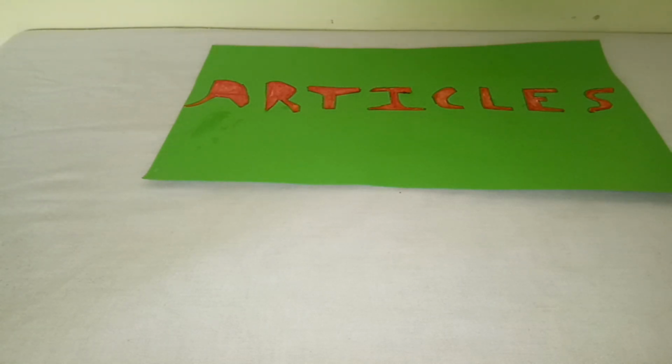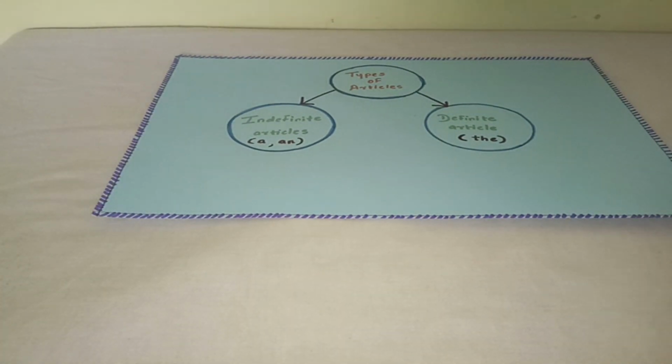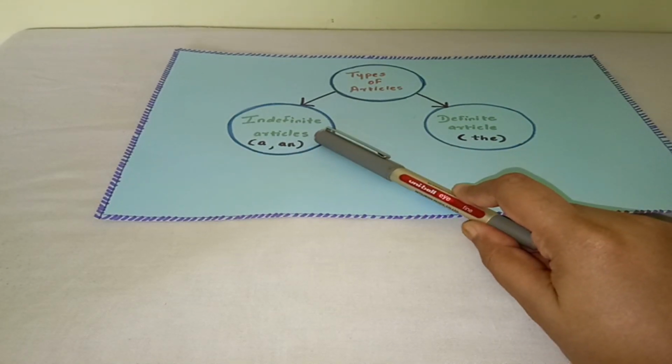Starting with our first point, what are articles? You have heard about the words a and the, which you usually use in your sentences. These are called articles. Now there are two types of articles: indefinite article and definite article. A and an come under indefinite article.